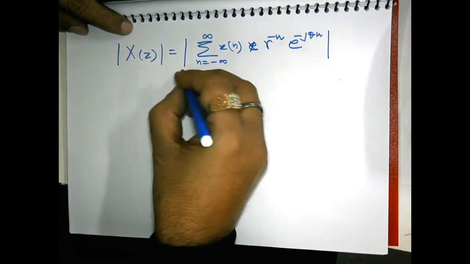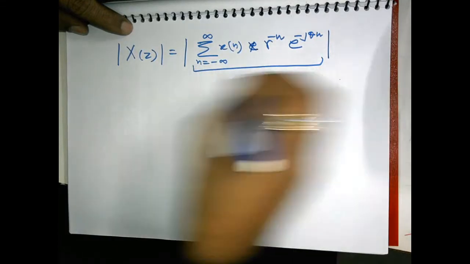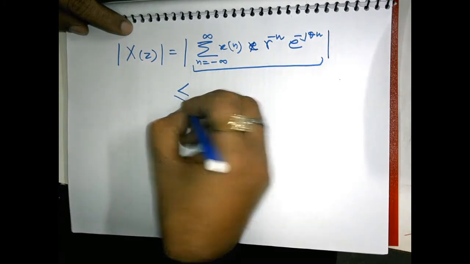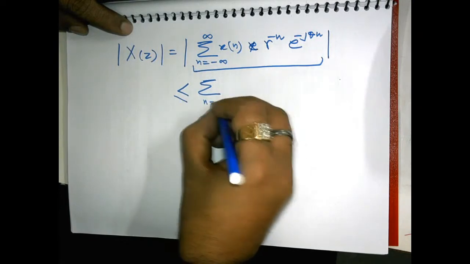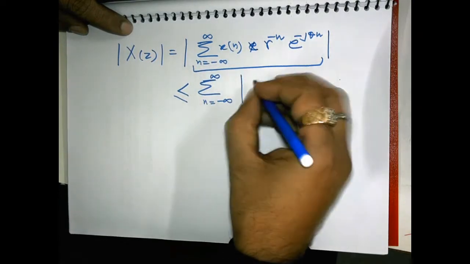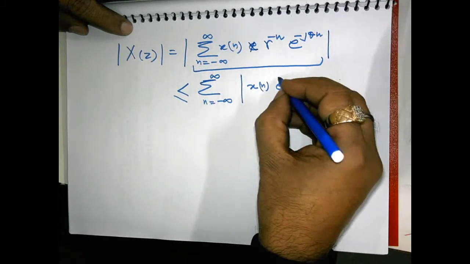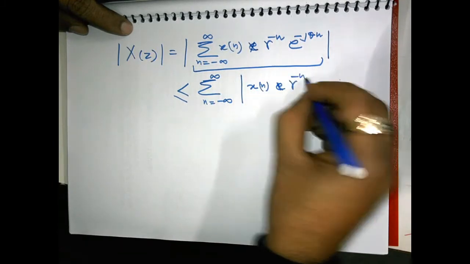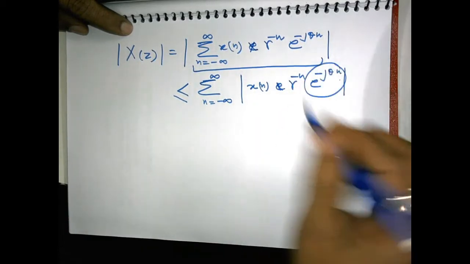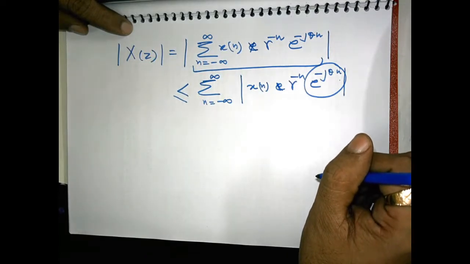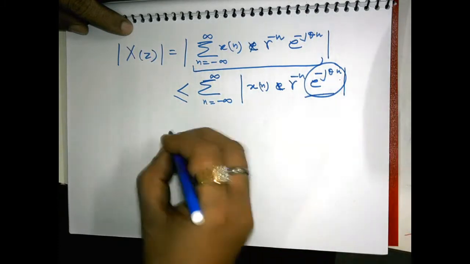The mod of the whole summation is always less than or equal to the sum of the mod values, summation n is equal to minus infinity to infinity of |x[n]| r to the power minus n e to the power minus j theta n, and the mod of the exponential will contribute only the value 1, so it is not needed to write it over here.